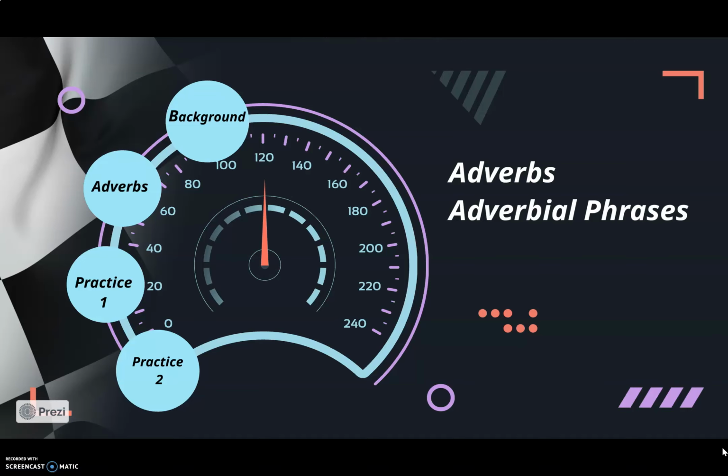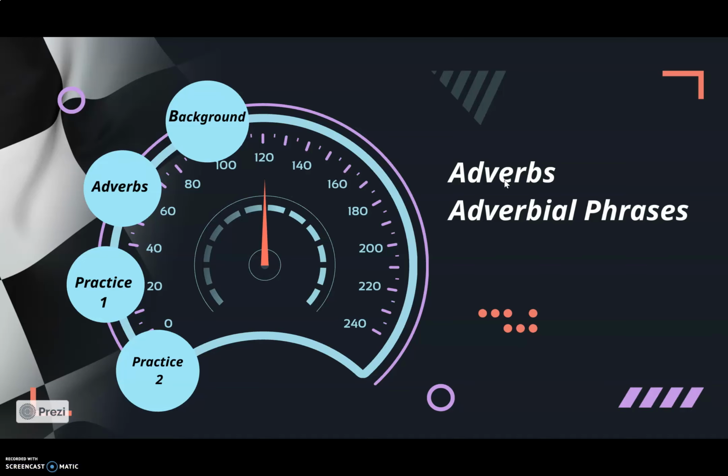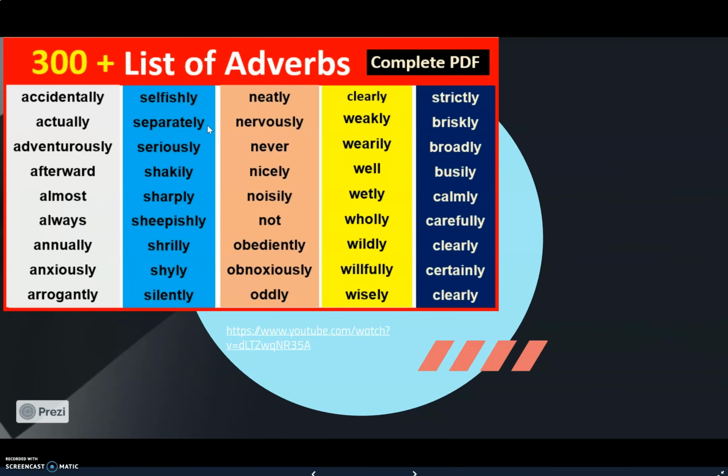Today, guys, I'd like to explain to you, teach you adverbs and adverbial phrases. First of all, let me talk about the difference between adverbs and adverbial phrases. When I say adverbs only, that means one word, like quickly, dangerously, immediately. We call that adverbs. When I say adverbial phrases, more than one word. For example, in the morning, very proudly, we call these adverbial phrases. Let me show you guys different adverbs.